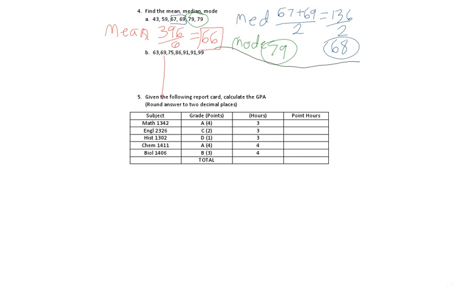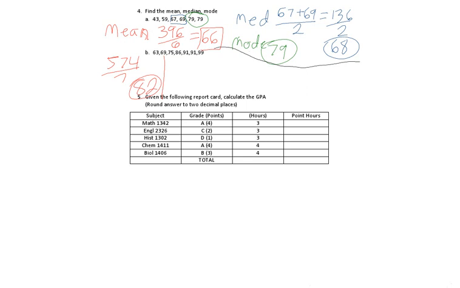63 plus 69 plus 75 plus 86 plus 91 plus 91 plus 99. So for that, I get 574. And 574 divided by 7 is 82. So that's the mean.